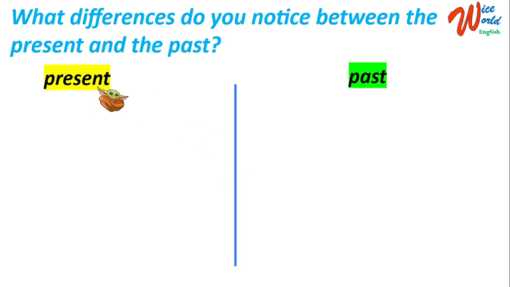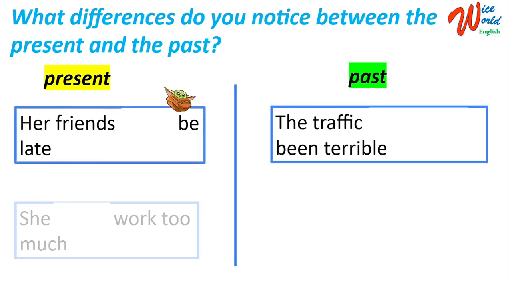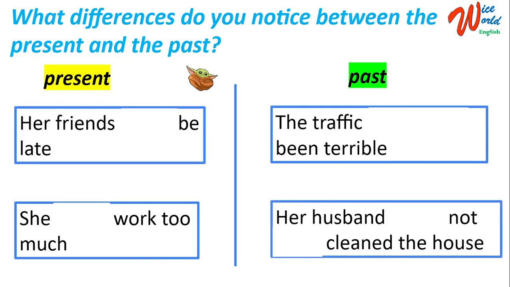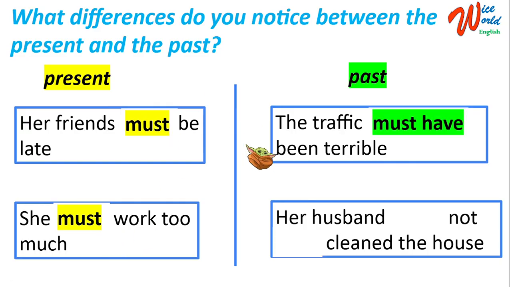So, very fast, to recap, we were making speculations, but about things in the present and things in the past. If you remember the examples from before, can you pause the video very fast and complete the sentences? I hope you have paused the video, and now I'm going to show you the answers. Must be, must work, must have been, must not have cleaned.